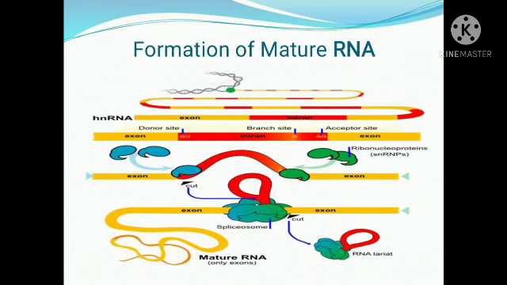Yes, there is a process happening after the formation of messenger RNA. The introns are removed. Now, when you look at the picture, you can see this yellow part is exon and this red part is intron. So this yellow is good and we need it, but introns we do not want. So what to do? They have to be removed. They have to be spliced.